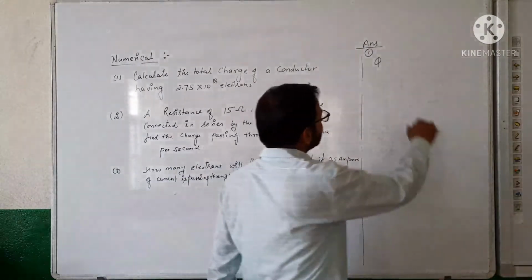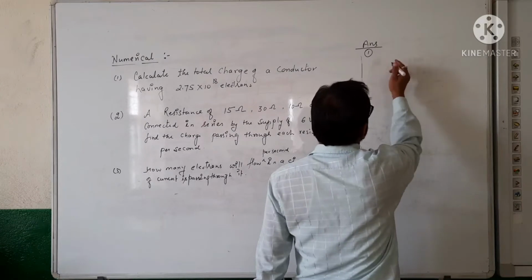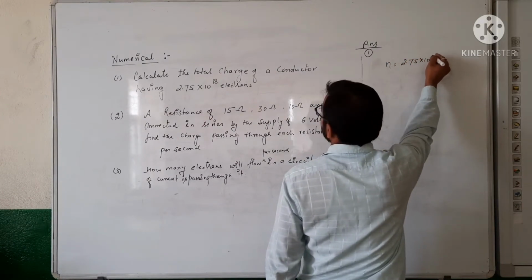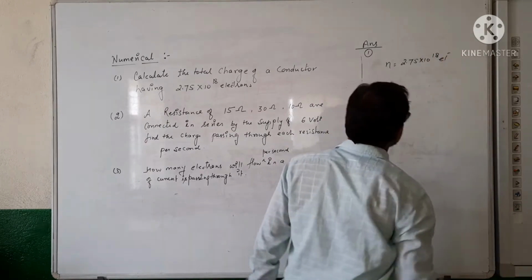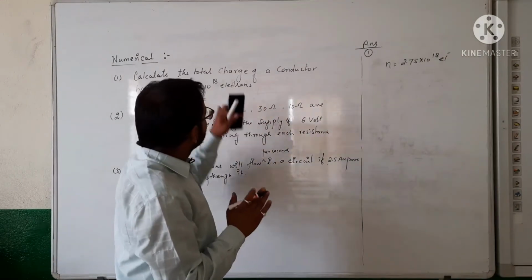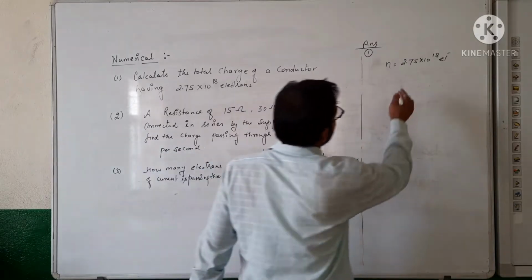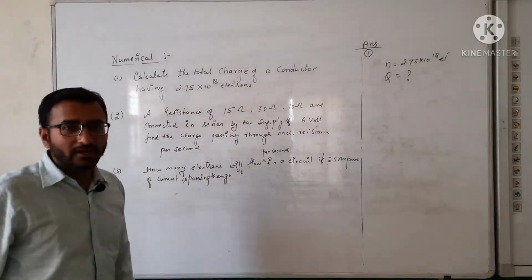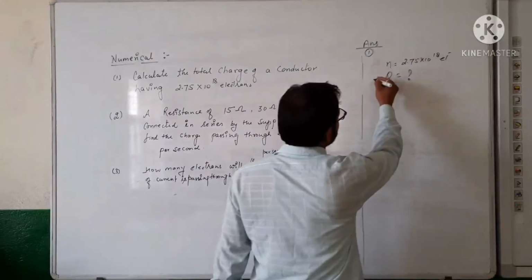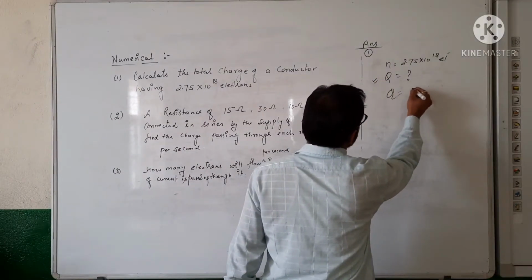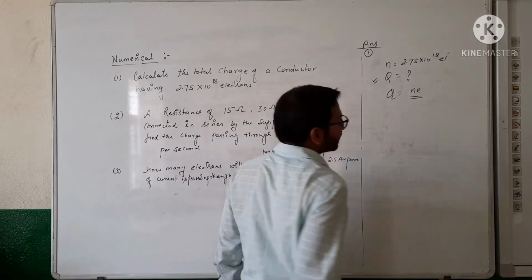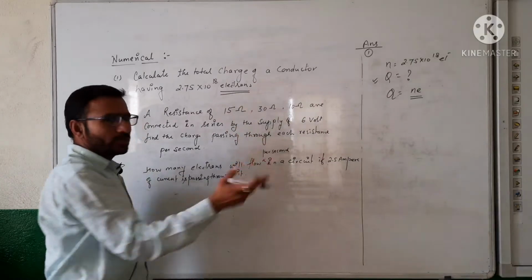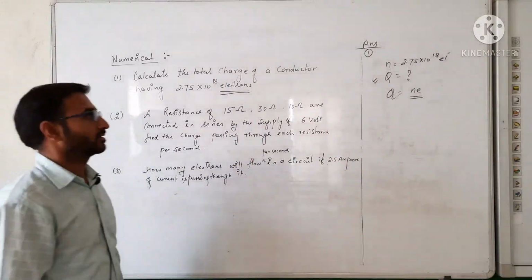Now see here we have been given the number of electrons, which is 2.75 into 10 raised to the power 18 electrons. Got it? After that, we have to find Q, which is the question mark, and we want to know about the formula. Q is equal to Ne in magnitude only, because the electrons are already given, so no need to show the negative symbol here.